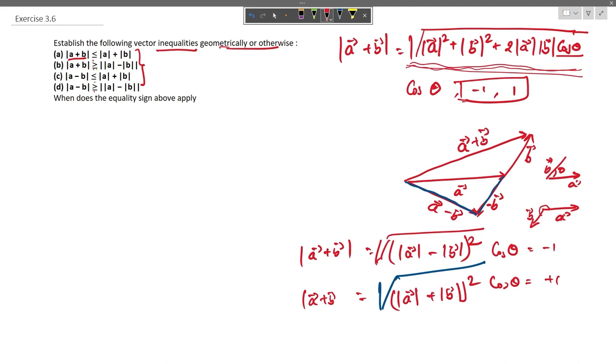So we see that this is the minimum value that it can have, and the maximum value it can have is this.